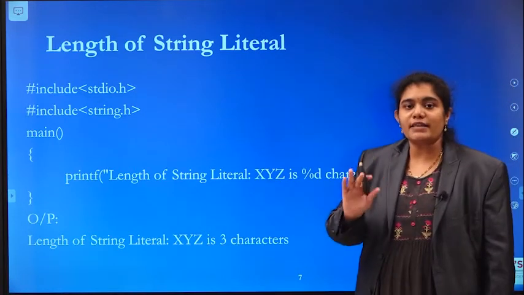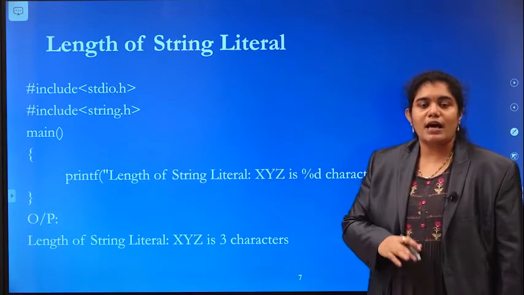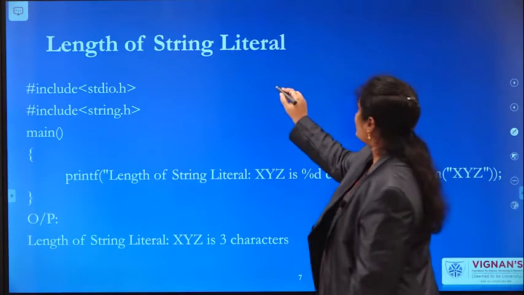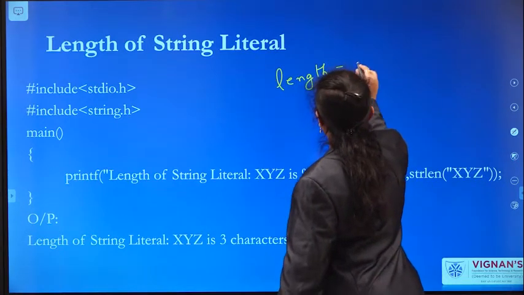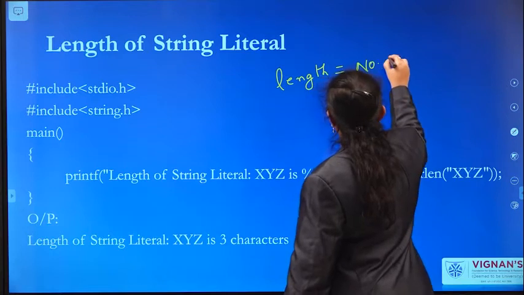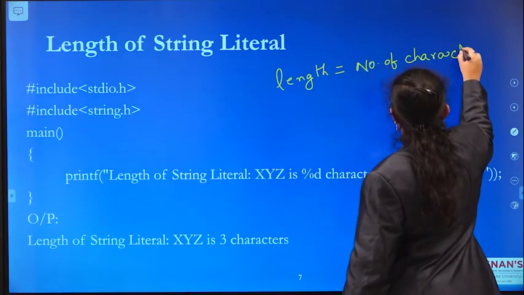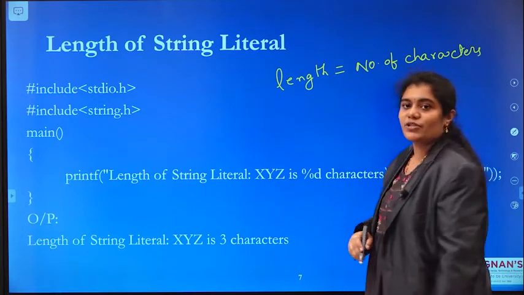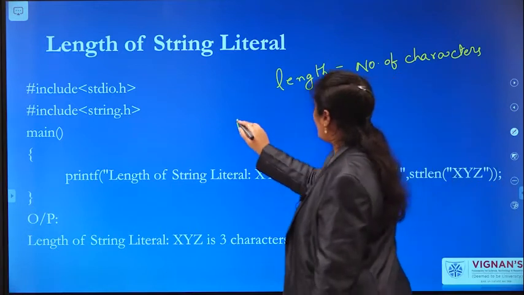So did you understand the difference between the length of a string and the memory requirement of a string? Length of the string is nothing but the number of characters.